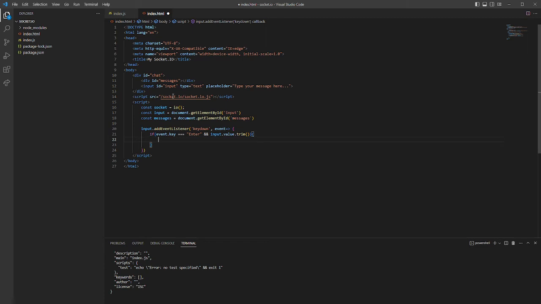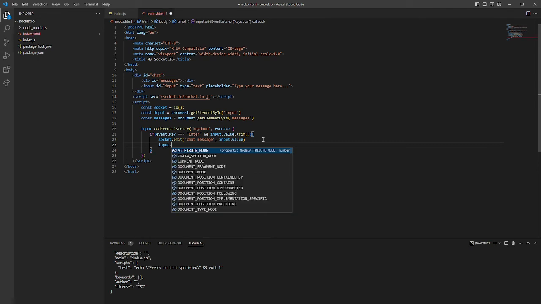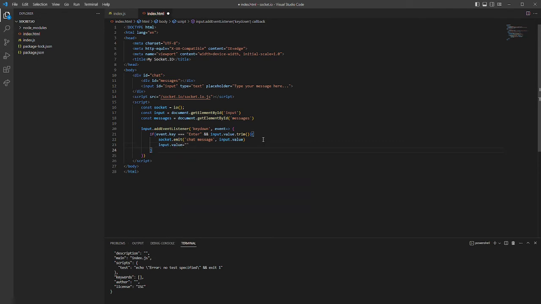And inside that if statement, we will emit a chat message event to the server with the input value as data. So socket.emit, and it will be called chat message with input value. And that's almost everything that we have to do in that if statement. Also, we will clear our input value. That will make sure that everything works, and when we write another message, the input will be free and we don't have to delete it by ourselves.